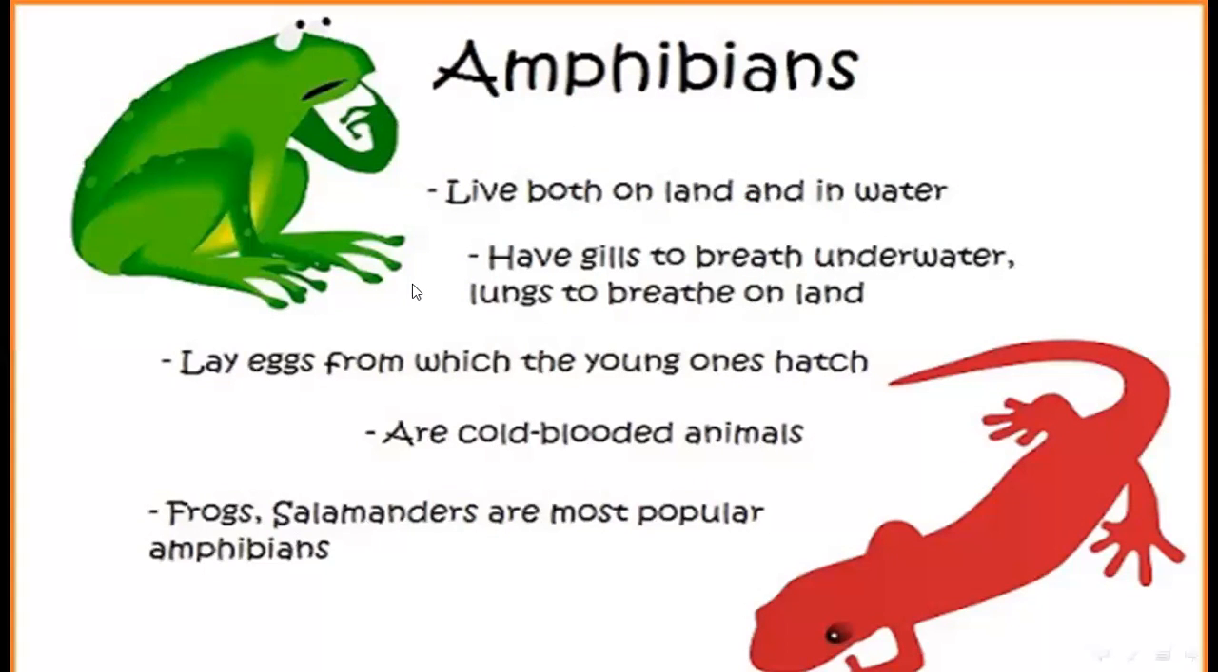Again we repeat, amphibians live both on land and in water. Amphibians have gills to breathe underwater and lungs to breathe on land. Amphibians lay eggs from which the young ones hatch. They are cold-blooded animals, and the best examples are frogs and salamanders.